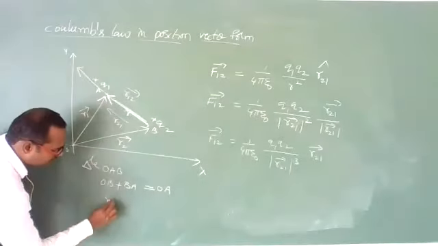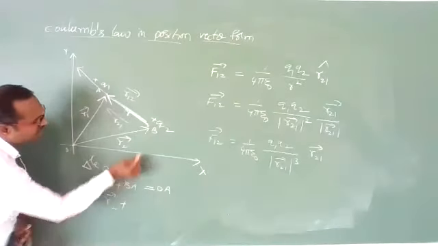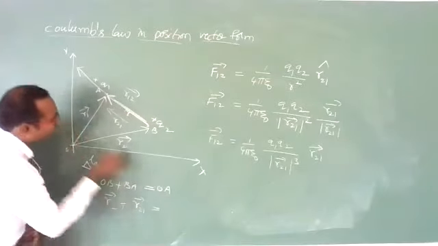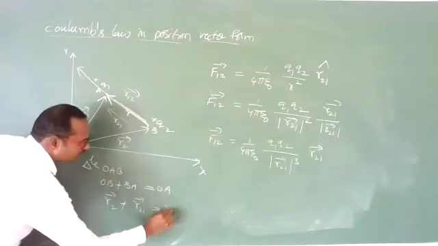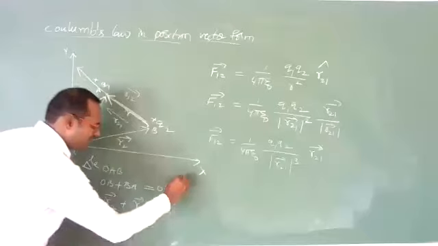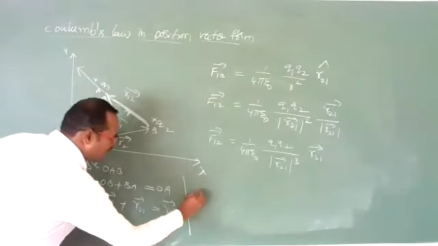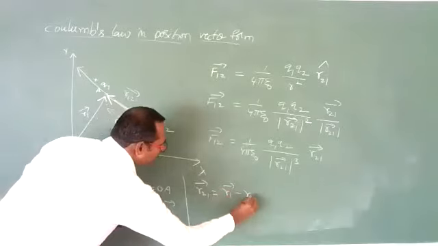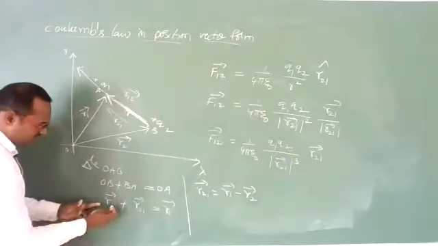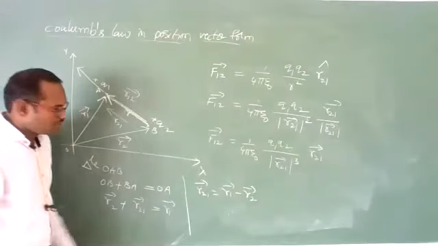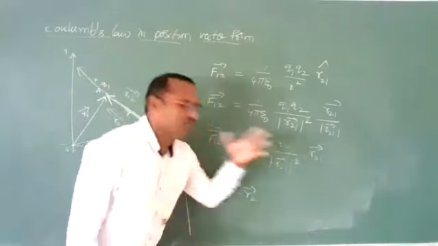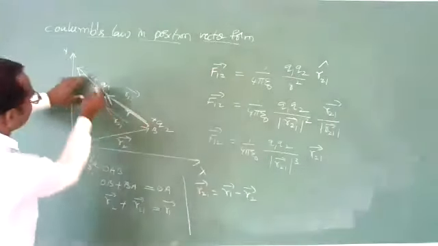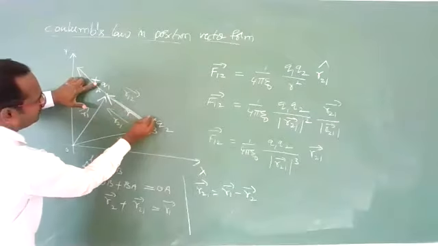OB is R2 bar, plus BA is R21 bar, should be equal to OA, which is R1 bar. That means we can write R21 bar is equal to R1 bar minus R2 bar. This value you substitute here and you will get the answer. This is for repulsive force; both are positive charges, as I have shown here.